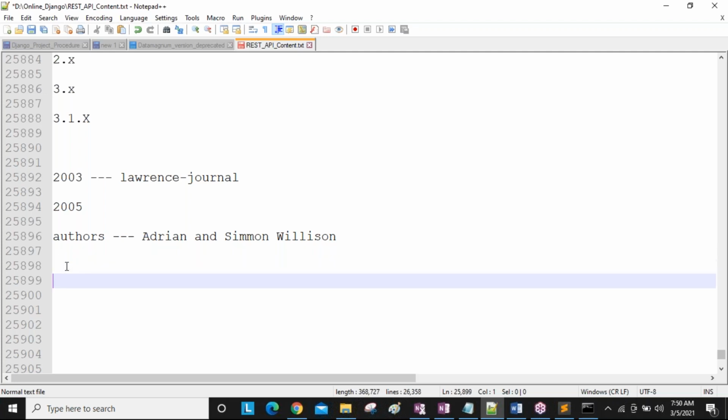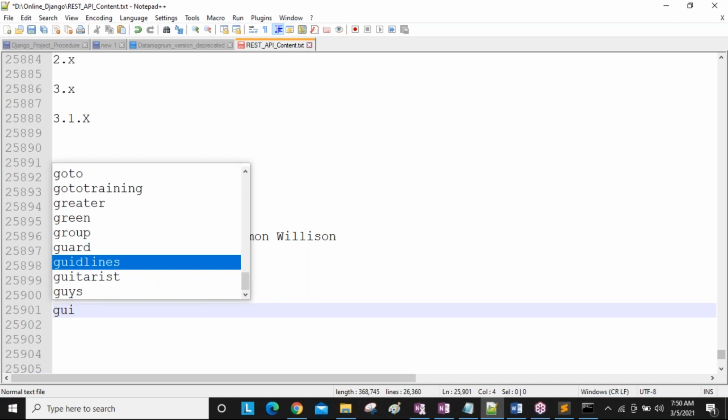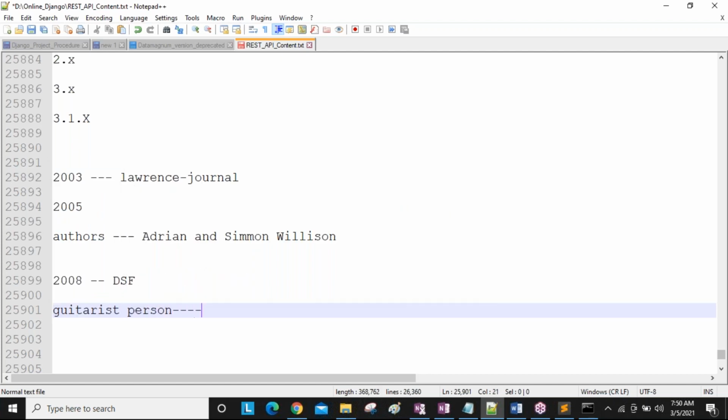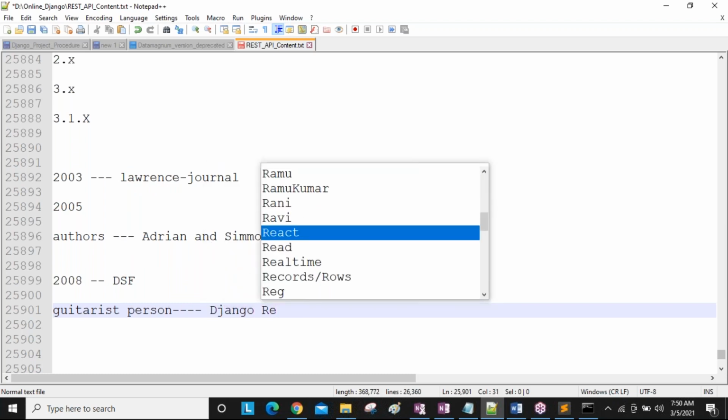Okay, next, when they started their own organization in 2008, what is the company name? DSF, Django Software Foundation. Okay, why did they take our framework name as Django? It is based on one famous guitarist, his name is Django Reinhardt.